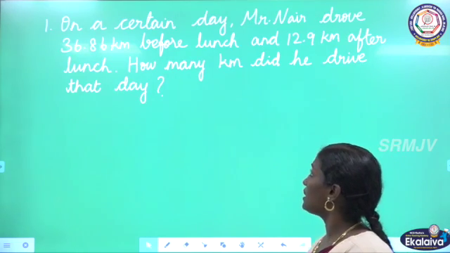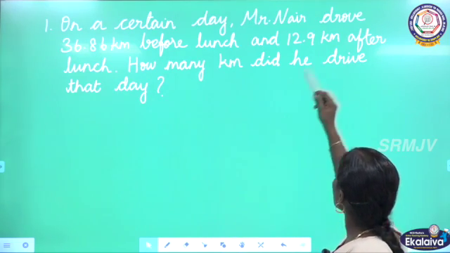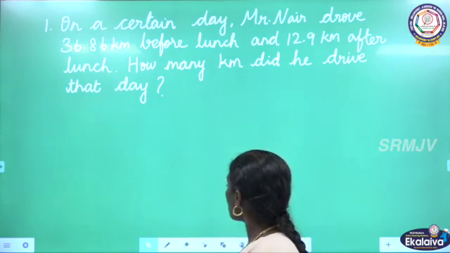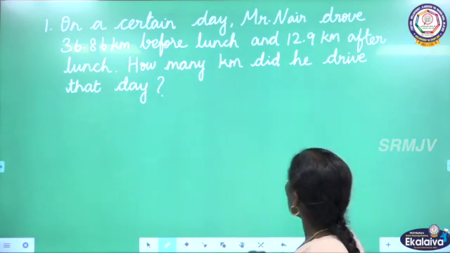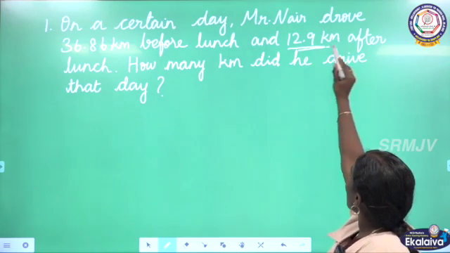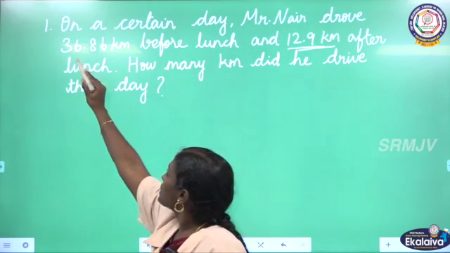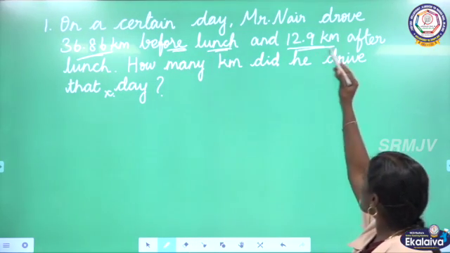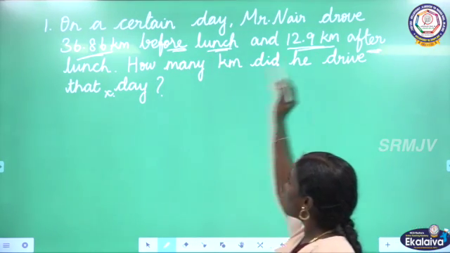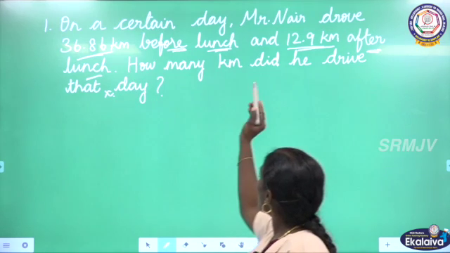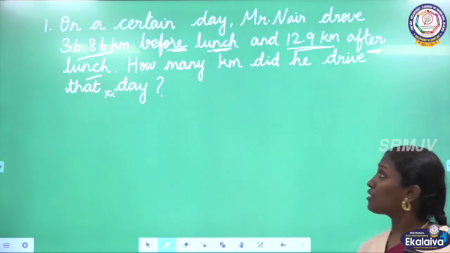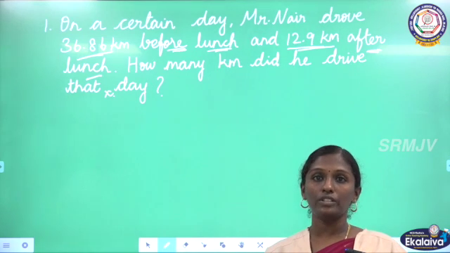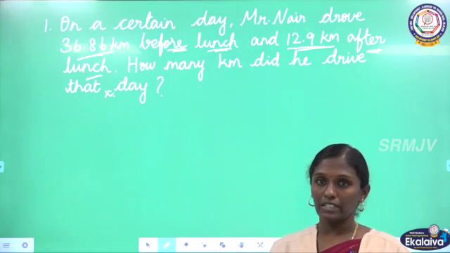Let us see the first question. On a certain day, Mr. Nair drove 36.86 km before lunch and 12.9 km after lunch. How many kilometers did he drive that day? Now we are going to find out the total distance he drove on that day.